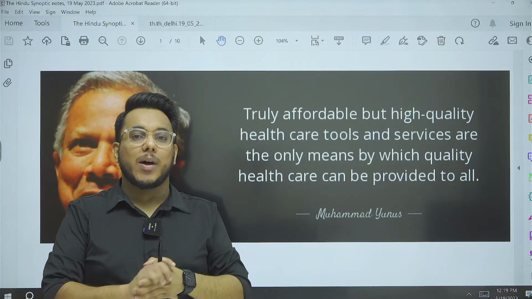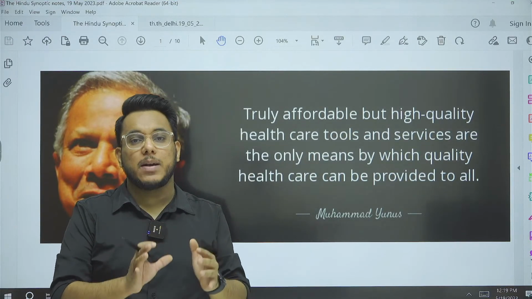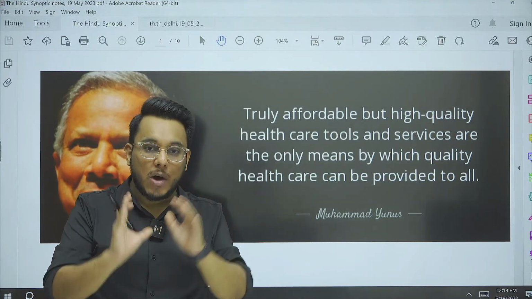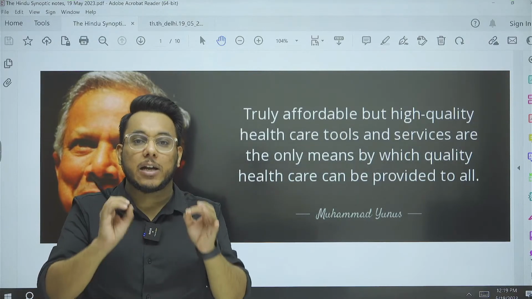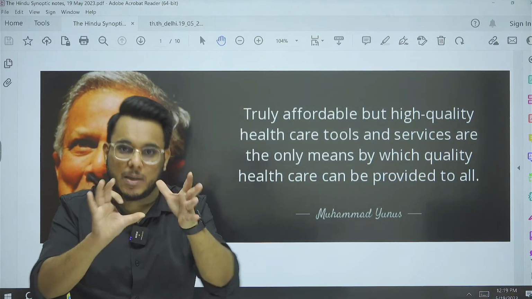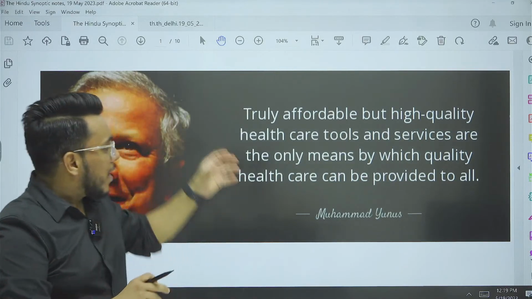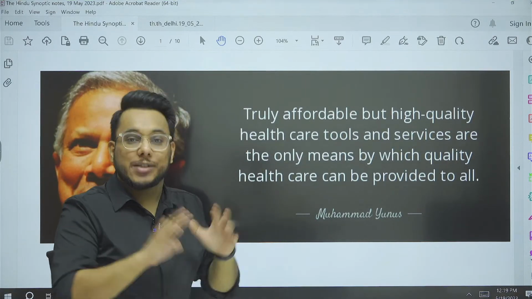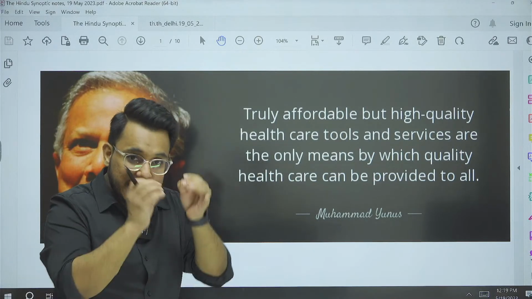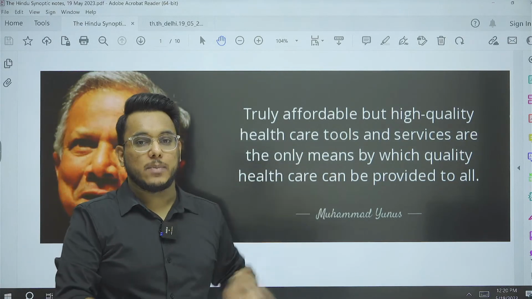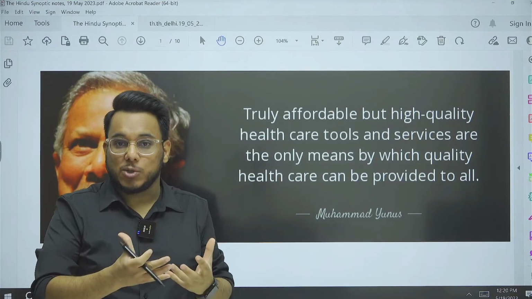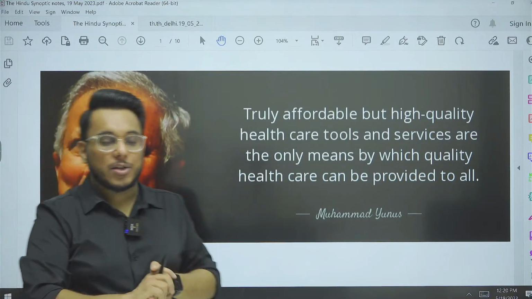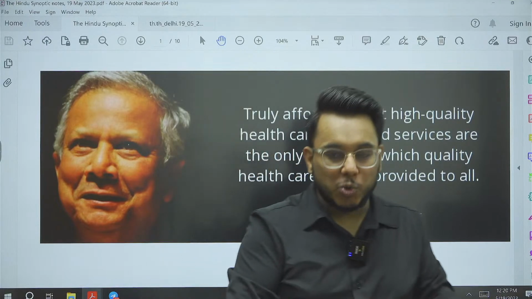Now, when we talk about quality healthcare, it is an inferred fundamental right integrated within the scope of Article 21, and the Supreme Court in the Bandhua Mukti Morcha judgment has recognized that within Article 21, the right to health is a fundamental right. It cannot be denied. So, truly affordable and quality healthcare tools and services, medical services, hospitals, these are the only way by which quality healthcare can be provided to all. So we need to invest in the capabilities of doctors, in hospitals, and in infrastructure. This quotation we can use with respect to GS Paper 2, issues related to health.